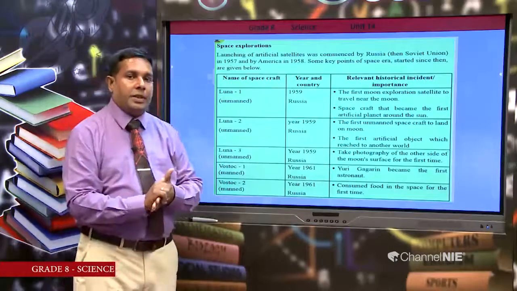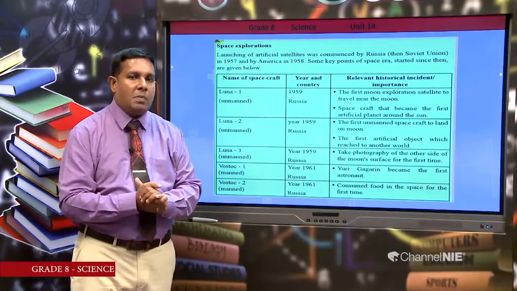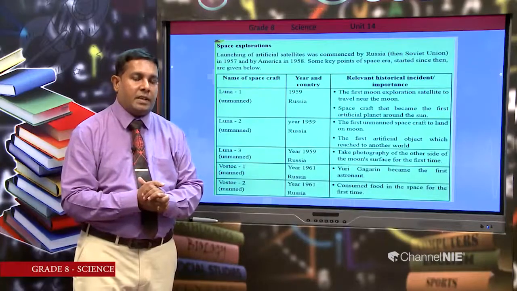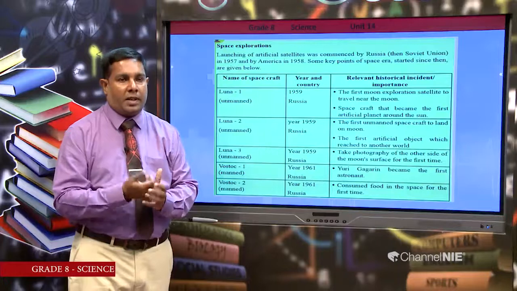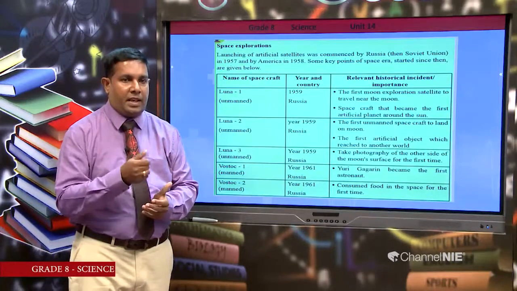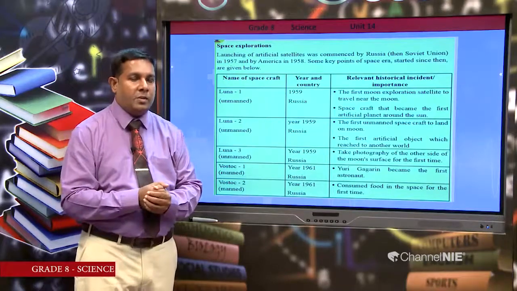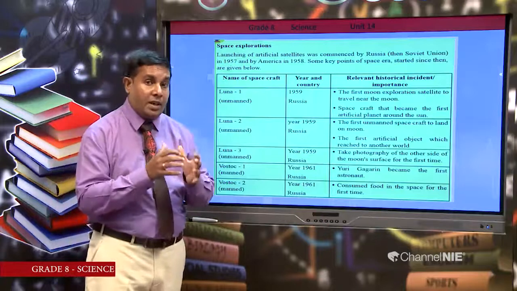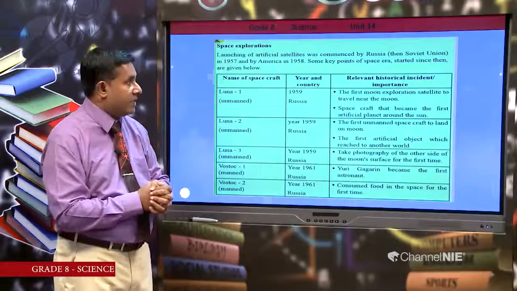Then, dear students, we are going to explain in detail about space explorations now. There are several historical events of launching rockets by different countries, with the importances of those launchings of rockets. Now, shall we focus on what are the importances and what are the historical events in this space exploration.